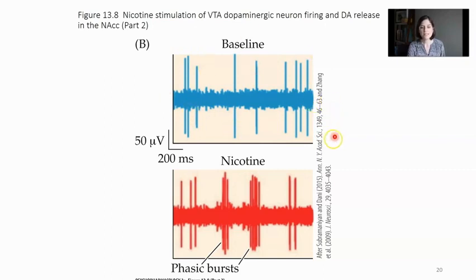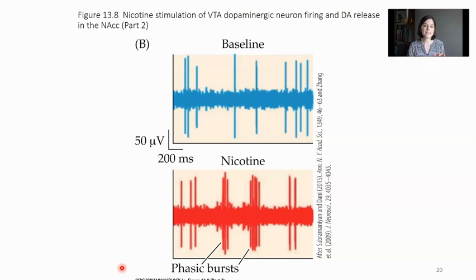And what we see is that when nicotine is given, we get these phasic bursts of firing where a number of action potentials are fired in rapid succession. And this again occurs because remember those acetylcholine neurons that project from the pons to the ventral tegmental area.